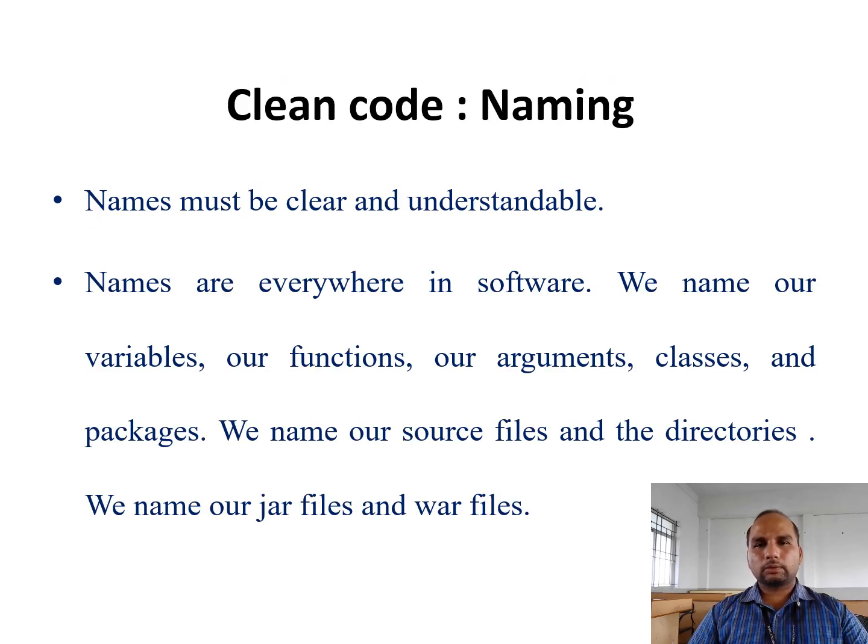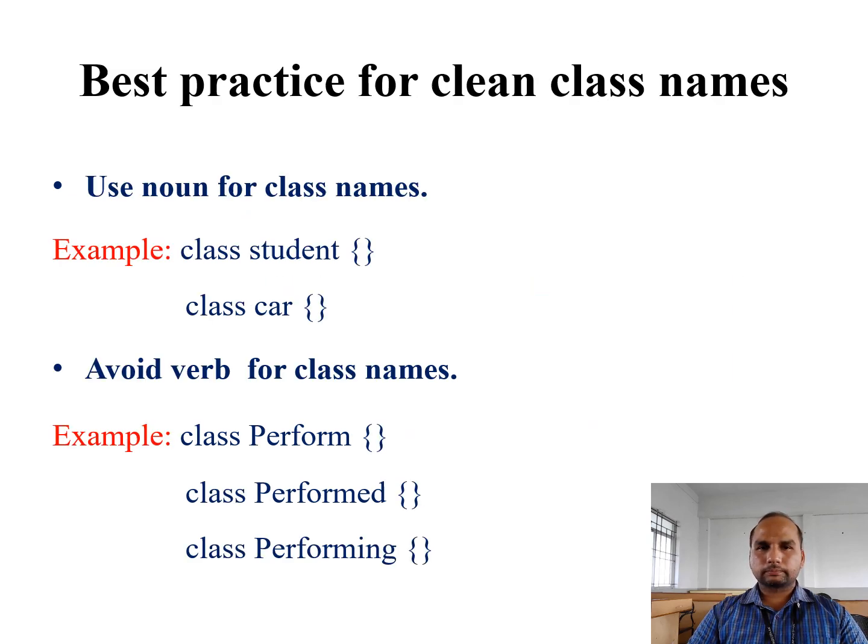So here comes naming. Naming is used to clearly understand what is going on. A name can be a variable name, function name, argument name, class, or package. Our source file names in the directory, our jar file and war file names, all the names should be meaningful. While creating meaningful names, we can easily understand what the process is. So the best practices of class names: a class name should be a noun, like class Student and class Car. This is one example of a meaningful name.